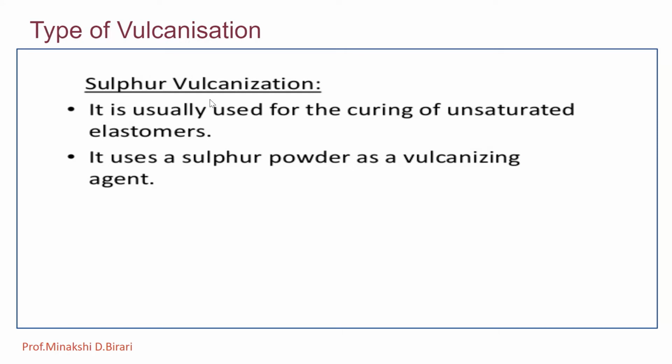Sulfur vulcanization is usually used for the curing of unsaturated elastomers. It uses sulfur powder as a vulcanizing agent. We should remember it is mainly used for the curing of unsaturated elastomers. Chemically, sulfur combines at carbon-carbon double bonds in the rubber molecule.